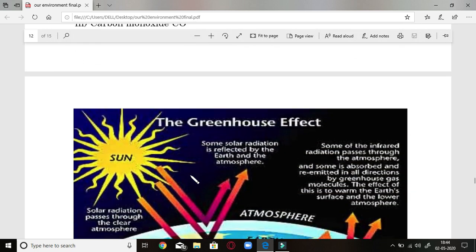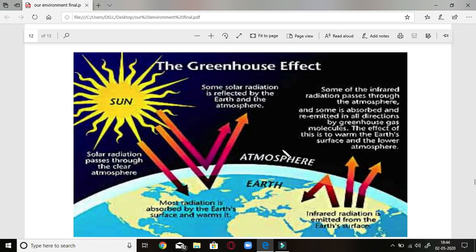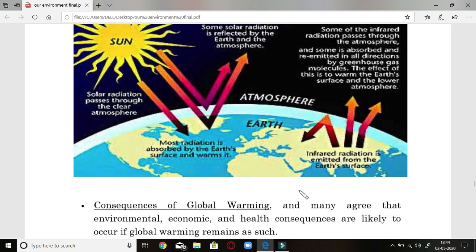Now let me show you a diagram here. There is the greenhouse effect, as you can see here. Solar radiation passes through the clear atmosphere, and most radiation is absorbed by the earth and warms it. It will try to move out of it. Some radiation is able to move out of the earth's atmosphere, but many radiations are trapped inside and will remain inside because of the pollutants, and this will cause the atmosphere to warm up.